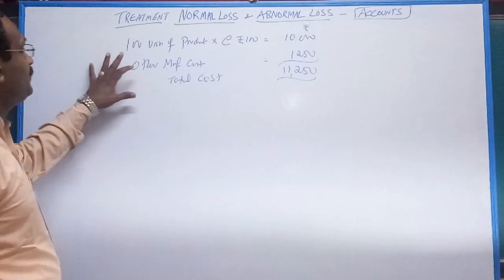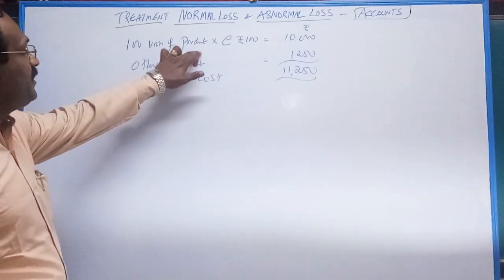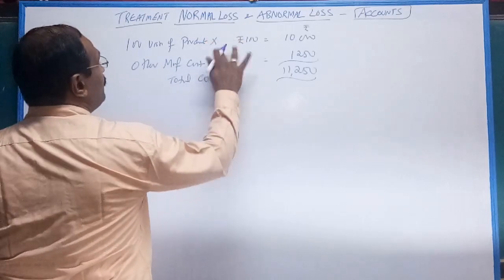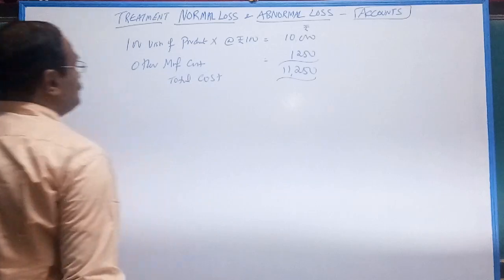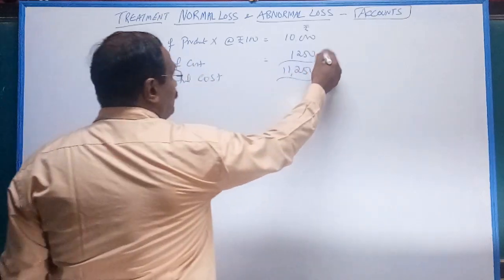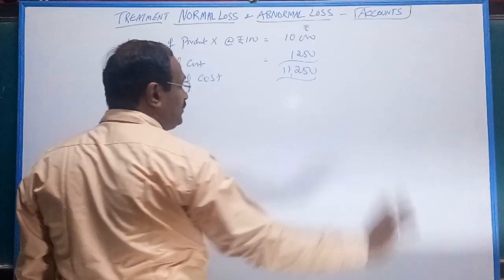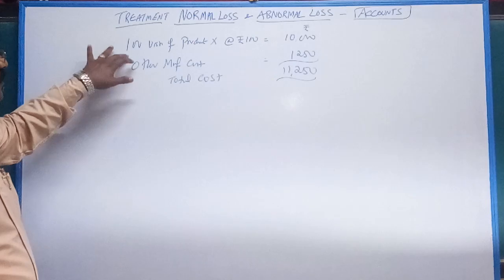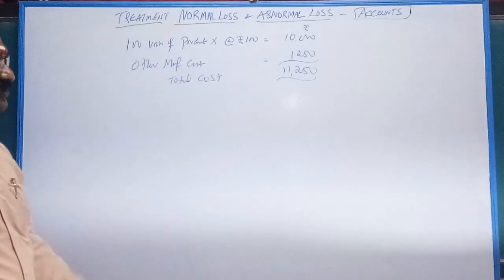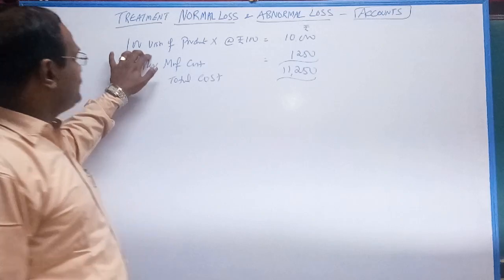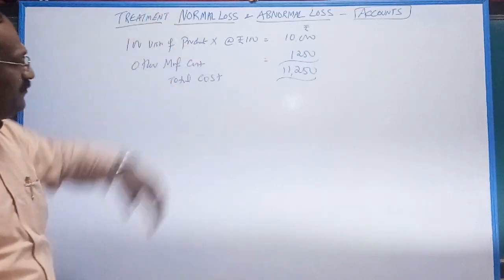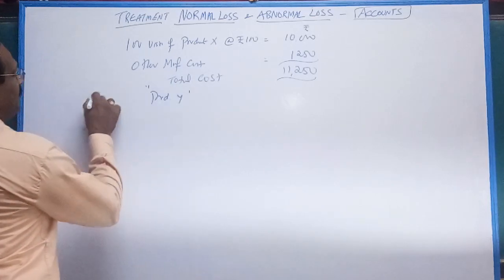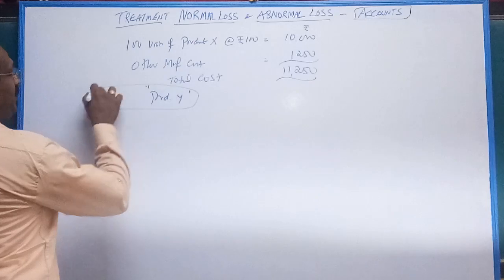I will give a small example. 100 units of product X at the rate of rupees 100, 10,000. Other manufacturing cost 1,250. So total cost 11,250. Listen carefully. You are purchasing 100 units of product X and converting it into a final product, say product Y.